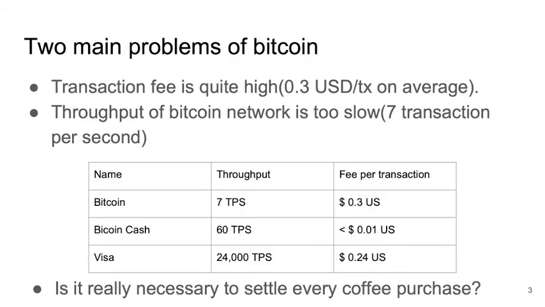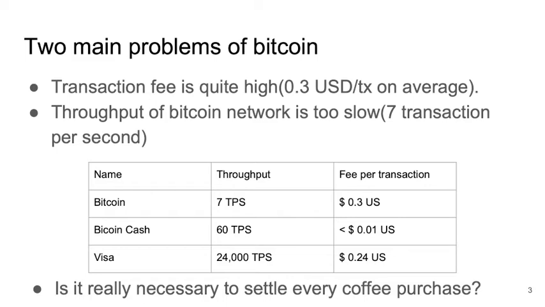The problem of Bitcoin is that the transaction fee is quite high and the throughput is too slow. You can see this table. Bitcoin is 7 TPS versus Bitcoin Cash at 60 TPS and Visa at 24,000 TPS, and the transaction fee is 0.3 US dollars per Bitcoin transaction.